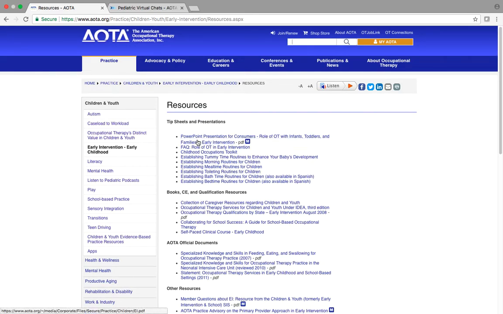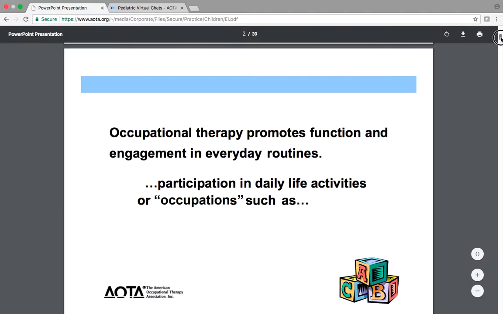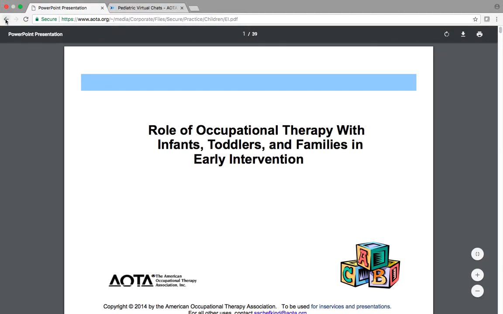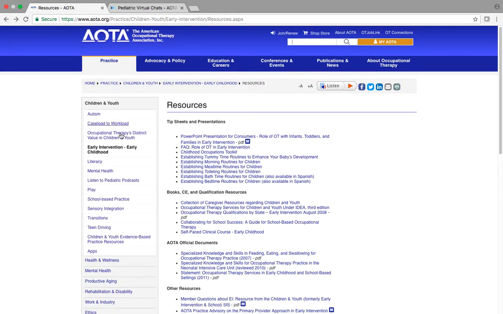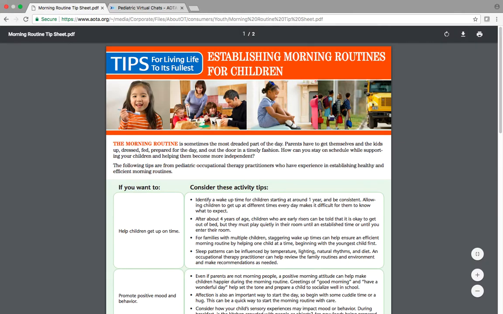and you'll find a variety of different resources like frequently asked questions, fact sheets. Here's PowerPoints that you can give as an in-service in your school or to families that's really helpful for you to advocate for your services. And here in the middle is a whole childhood occupations toolkit in early childhood that might be really helpful for you to explore. Let's go to one just to show you what it looks like. I'll click on the PDF and you'll see these tip sheets for families on different routines throughout the day.